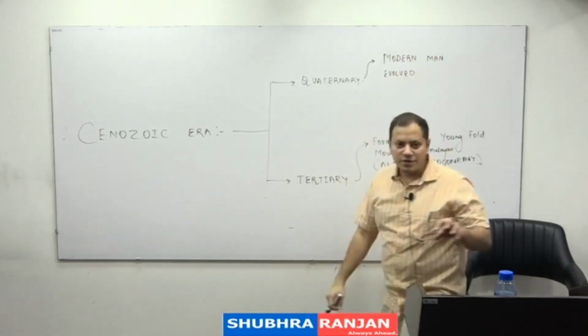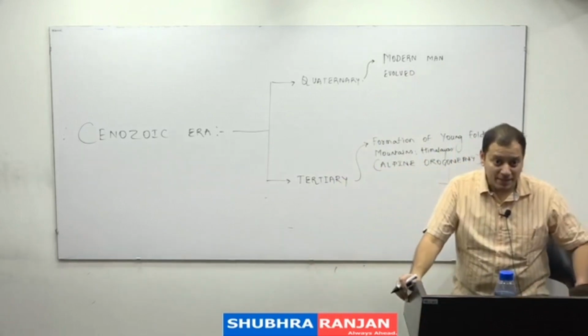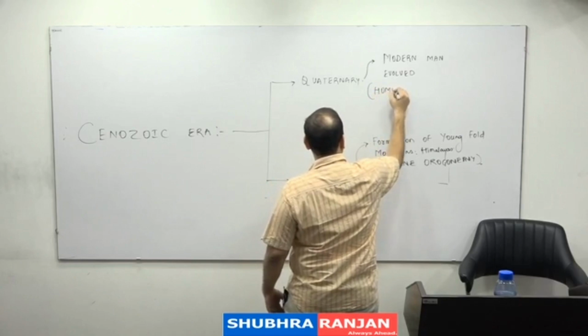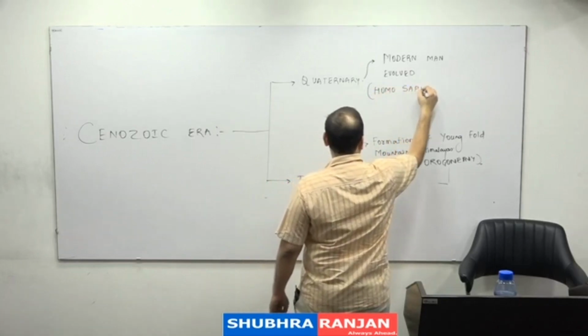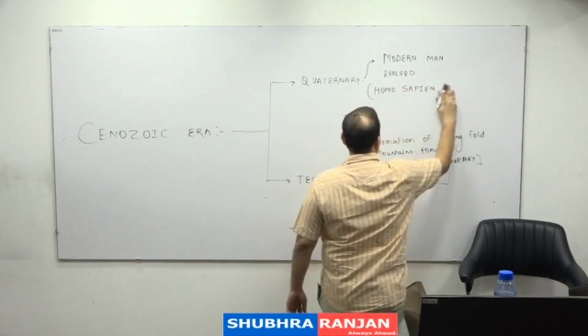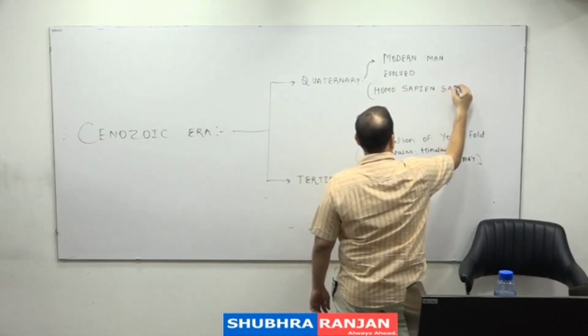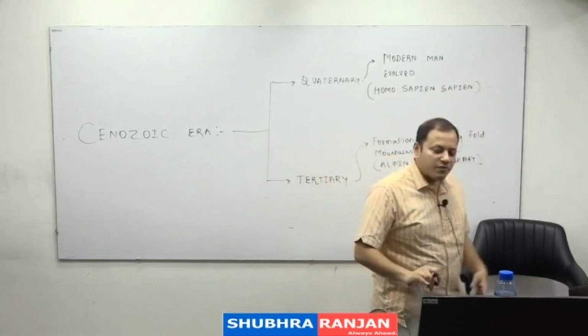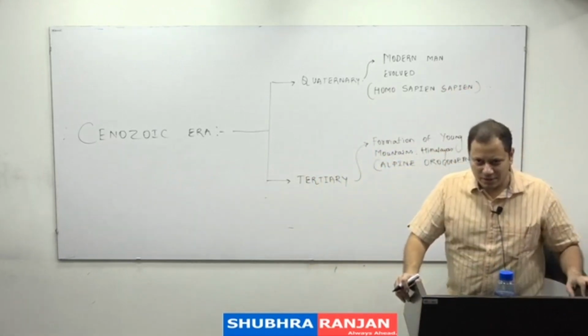It was the age of evolution of the modern man. That is कौन सा? Homo sapiens sapiens. We evolved in the quaternary period.